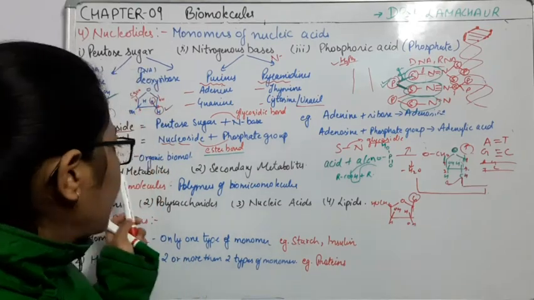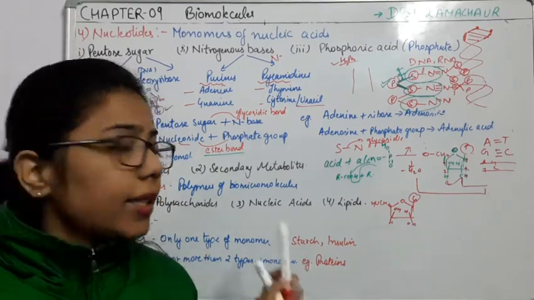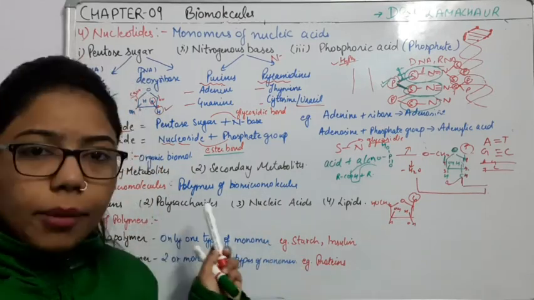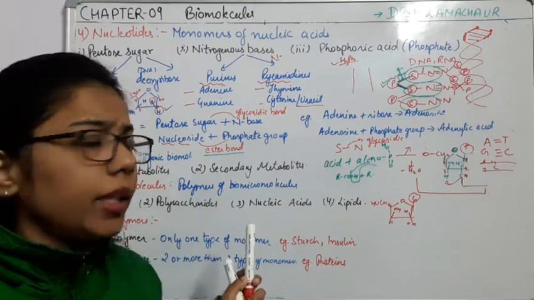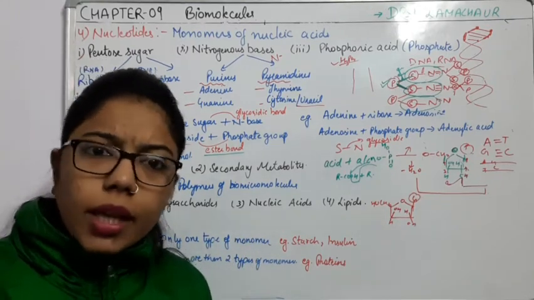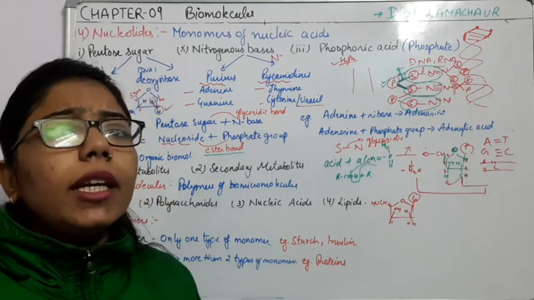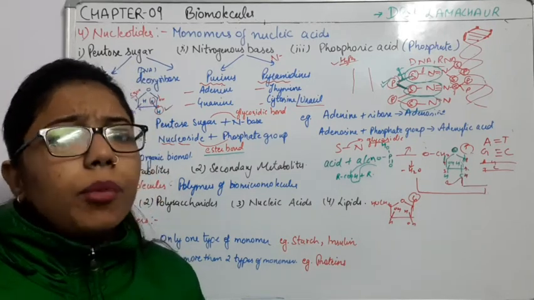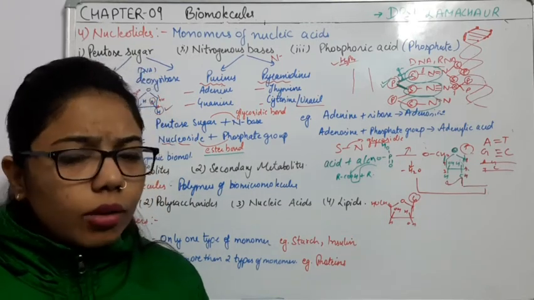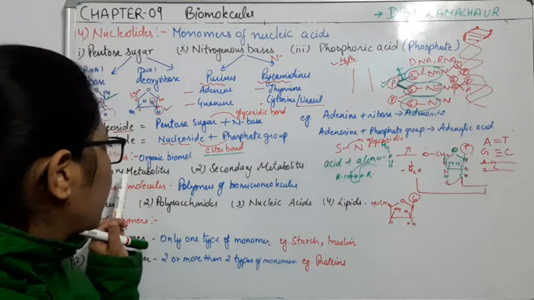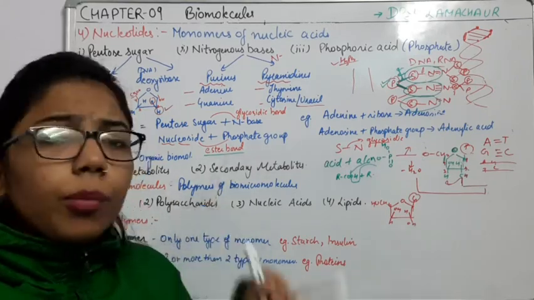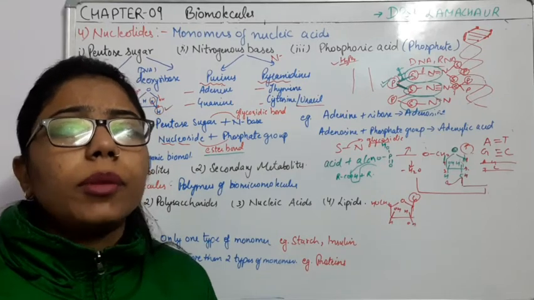Okay. So primary metabolites are very important. Secondary metabolites are important, but not that much as compared to the primary. Another point, the primary metabolites we are getting from the animals. Why? Because we know that carbohydrate, proteins, nucleic acid, all these are important for our body. So all these come under what? The primary metabolites. Right. Now the secondary metabolites we are extracting from the plants.